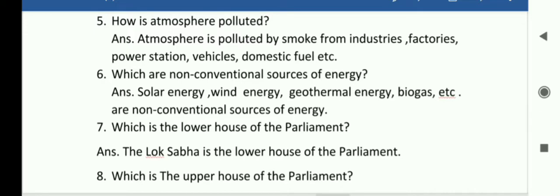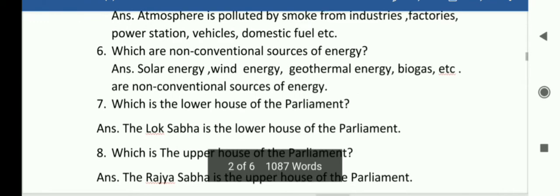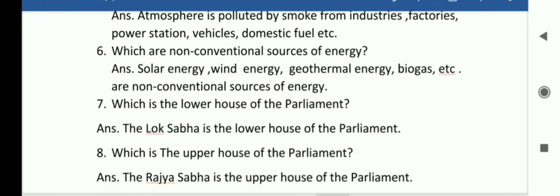So students, as you see here, the answer is: solar energy, wind energy, geothermal energy, biogas, etc. are non-conventional sources of energy. 7. Which is the lower house of the parliament? The Lok Sabha is the lower house of the parliament.